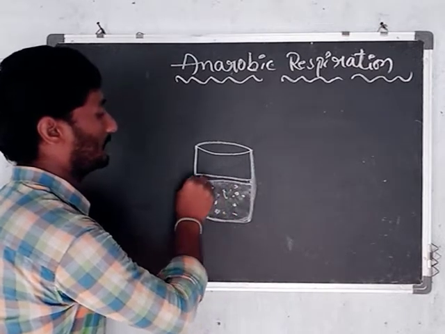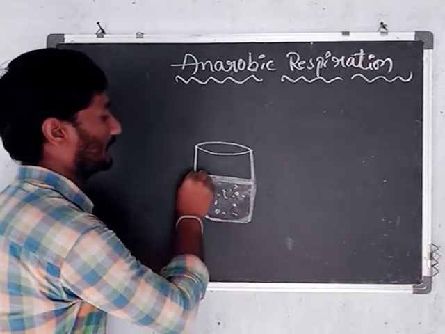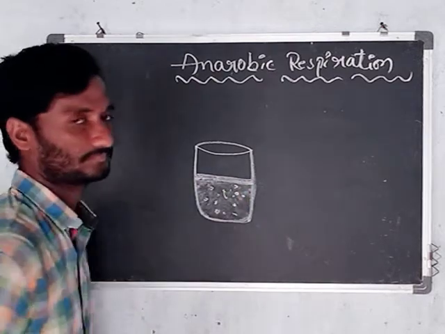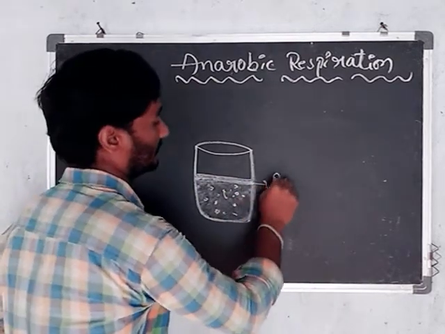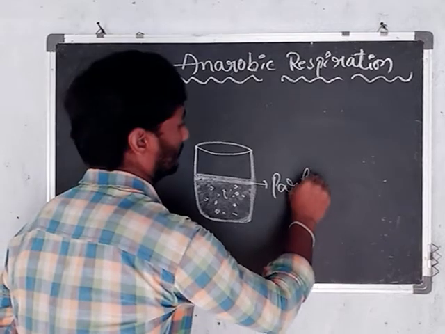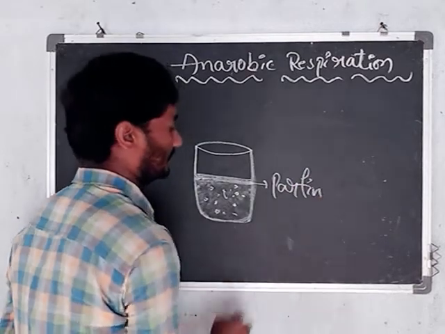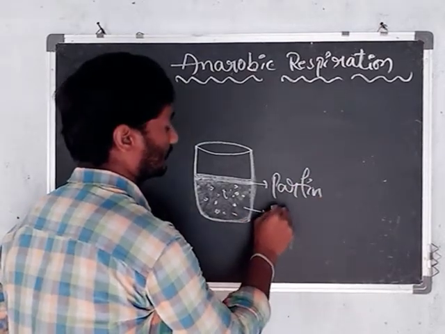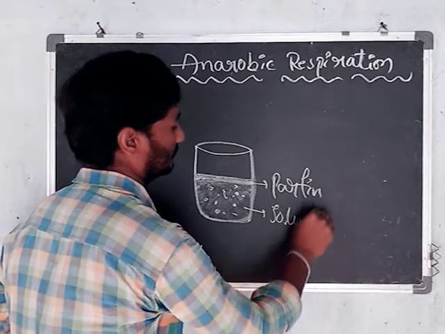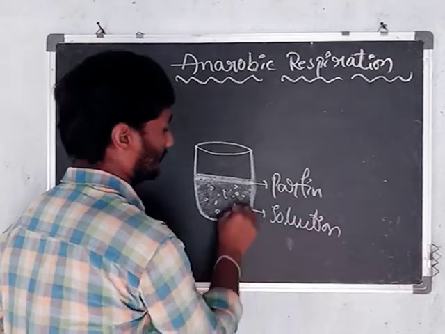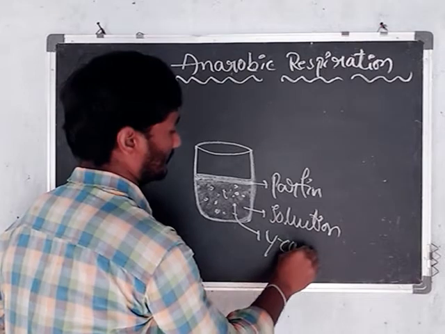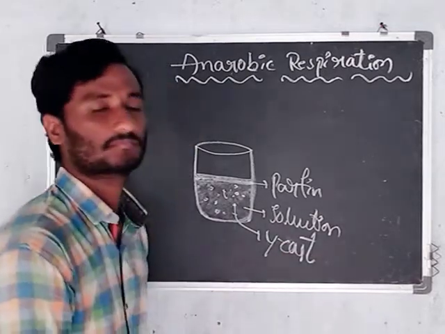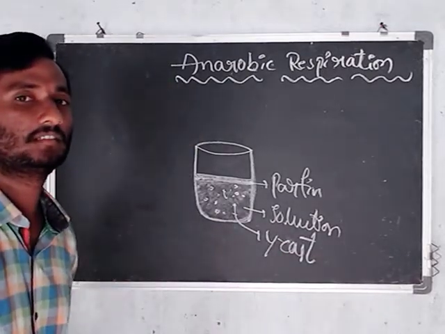After that, with the help of paraffin, it is better to prepare one layer. What is that? Paraffin layer. What is this? Solution. What are they? Yeast. Okay.